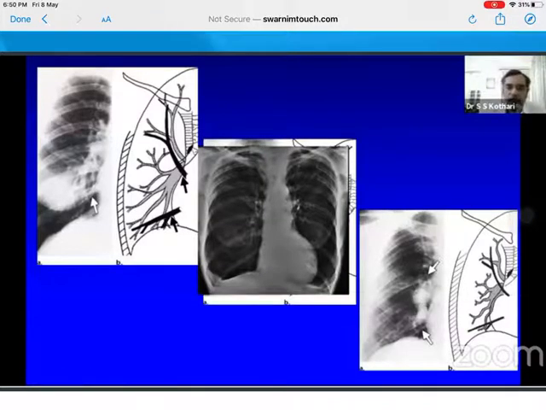So pruning. What is pruning? Normally, pulmonary vessels are seen up to 2 centimeters of the peripheral lung fields. If the pulmonary vessels stop earlier than that, then we say the pulmonary arteries are pruned. So there is a dilated central pulmonary artery and constricted peripheral pulmonary arteries, or first order branches are constricted. Now, can pruning occur in functional PH, or is pruning a sign of organic disease? Pruning is very much a part of functional PH also. So pruning by itself does not mean organic changes.